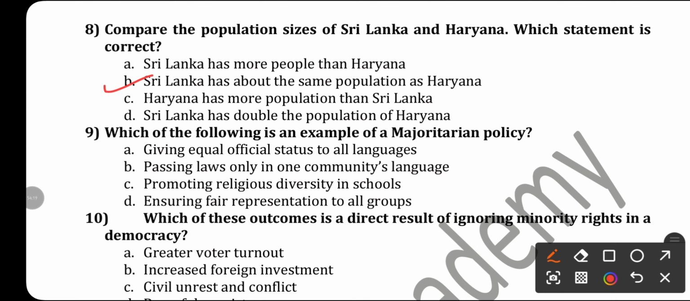Which of the following is an example of majoritarian policy? Giving equal official status to all languages, passing laws only in one community language, promoting religious diversity in school, ensuring fair representation. Which among the following is an example of majoritarian policies? Passing laws only in one community language. Okay. Giving official status to all languages, promoting religious diversity in schools, ensuring fair representation, these are all against majoritarian policy. Promoting only one community's language, this is the example of majoritarian policy.